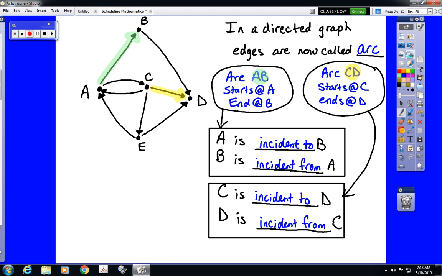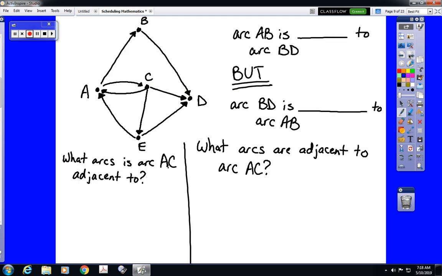Moving on to the next little bit, same digraph. We do have adjacent as a term still in directed graphs, but it is not the same adjacent. If we have this case, AB is adjacent to arc BD, but BD is not adjacent to arc AB.